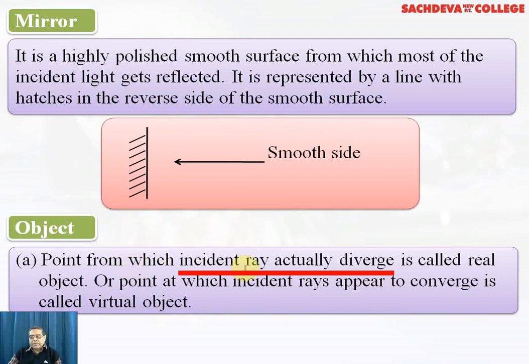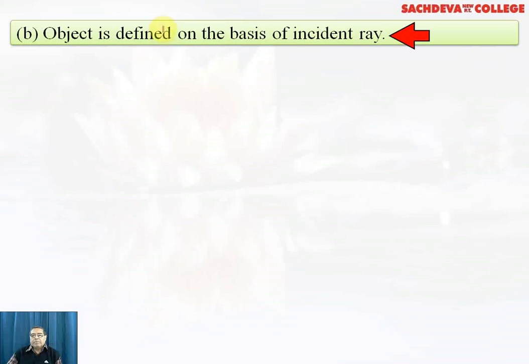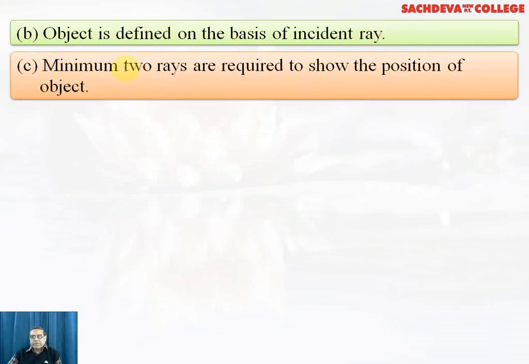The point from which incident rays actually diverge is called the real object, or a point at which the incident rays appear to converge is called a virtual object. An object is defined on the basis of the incident rays, so it is a relative definition.